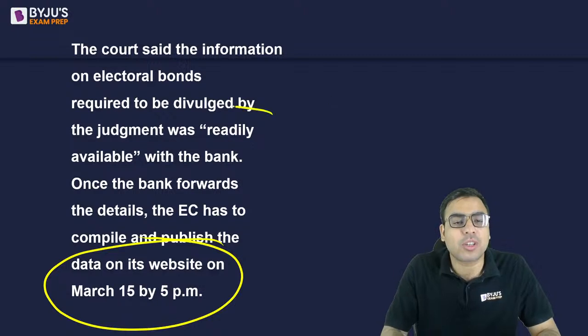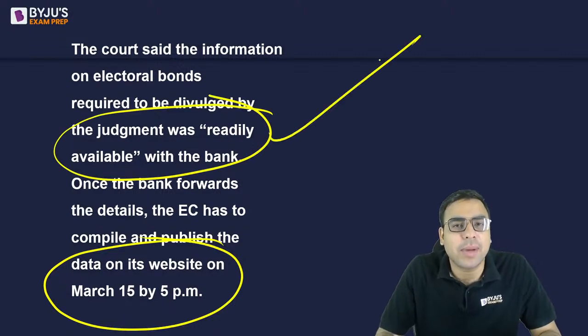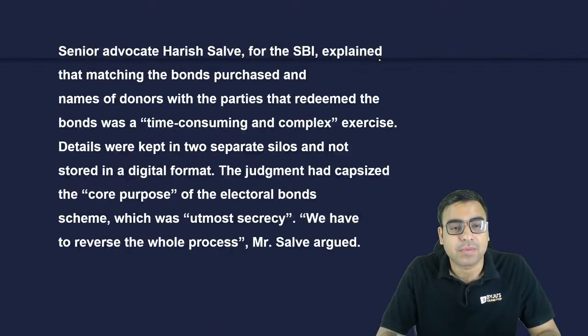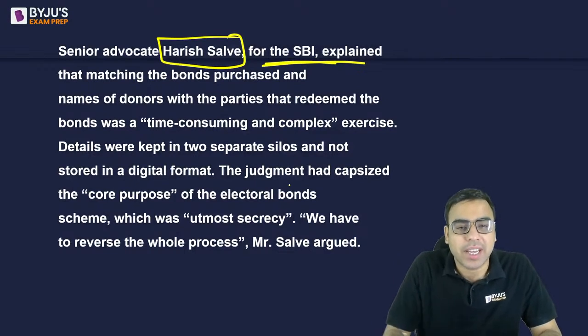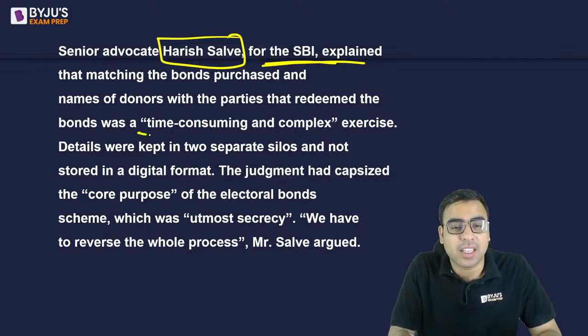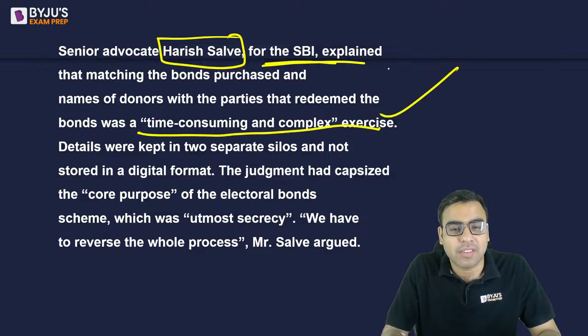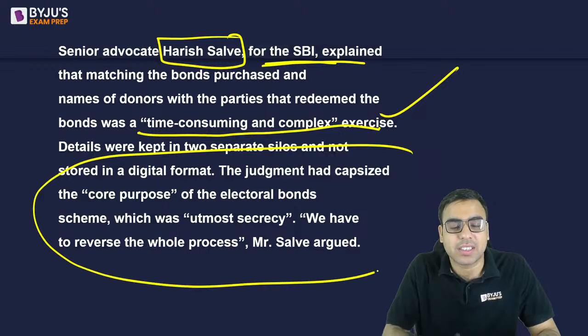So the Supreme Court said that the information is readily available and you are supposed to immediately reveal it. So Mr. Harish Salve was actually the advocate from SBI, and that was the argument given by Mr. Harish Salve and all, and the Supreme Court rejected this. Okay.